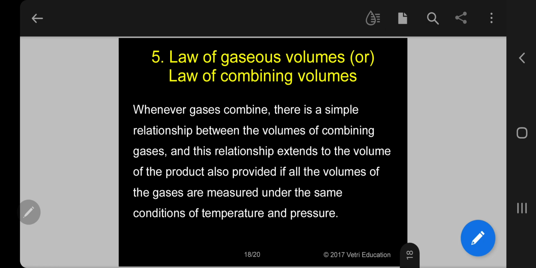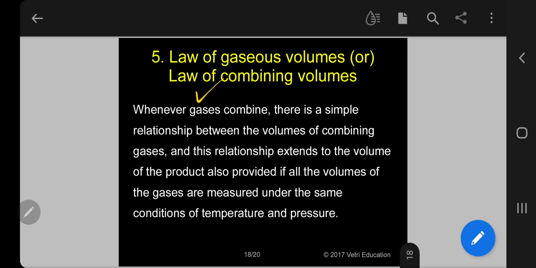The fifth law: the law of gaseous volumes, or law of combining volumes. This is based on the volume. The first 4 laws I informed you are based on weight. So whenever gases combine, that's why we are saying volume.